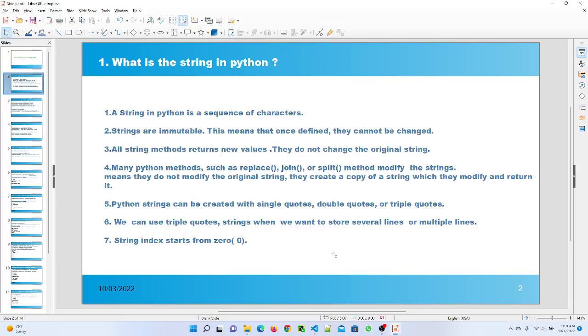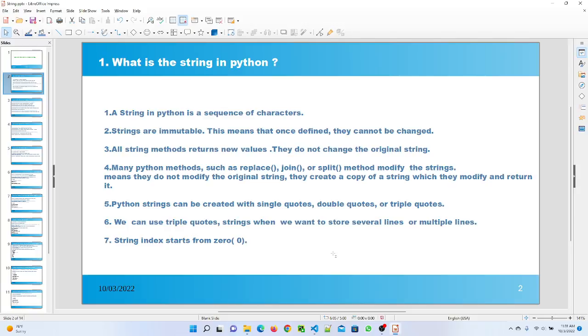A string in Python is a sequence of characters. Strings are immutable, meaning once we define the string, we cannot change it. All string methods return a new value. They do not change the original string. Many Python methods such as replace, join, split do not modify the original string. They create a copy of that string and return it.